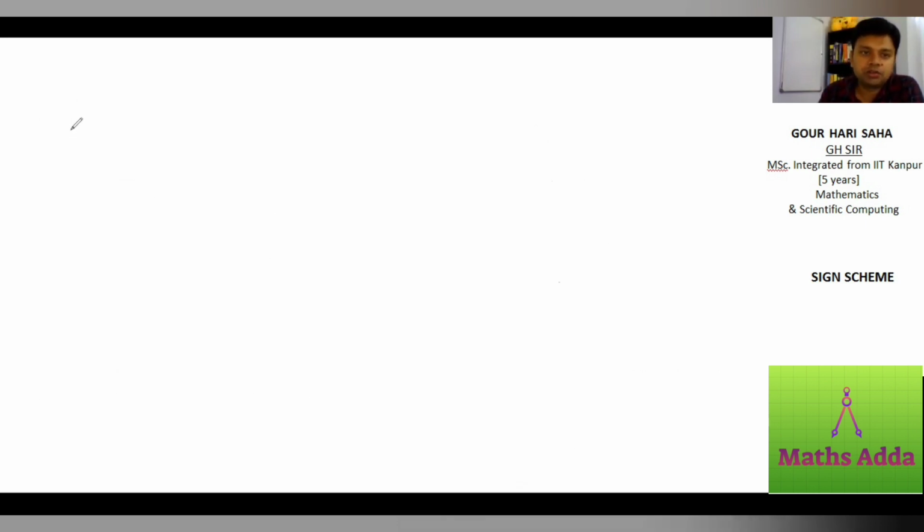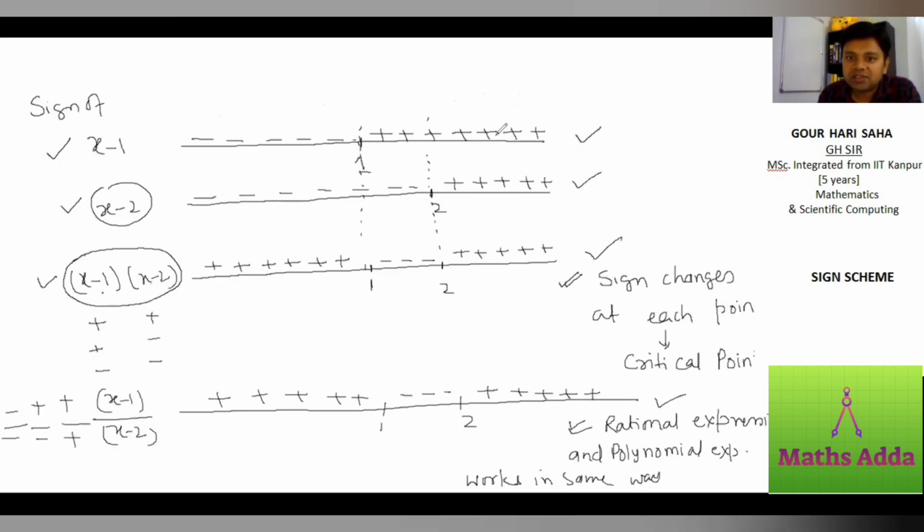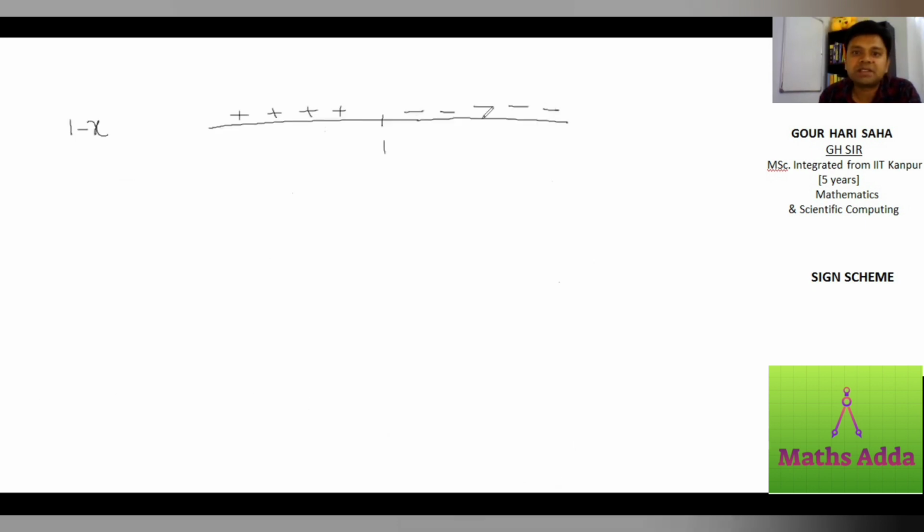Third is plotting 1 minus x. So it is again critical point 1. Now anything on the right hand side of 1, that is 3, is negative. Now things change. On the left side it becomes positive. You see the change? All things were starting with positive, then becoming negative, then positive. What happened here? 1 minus x becomes negative, positive.